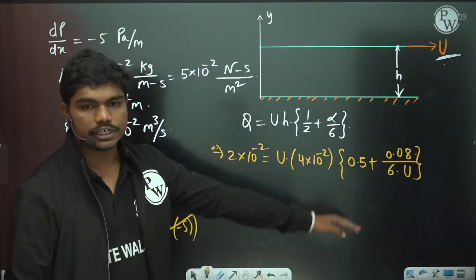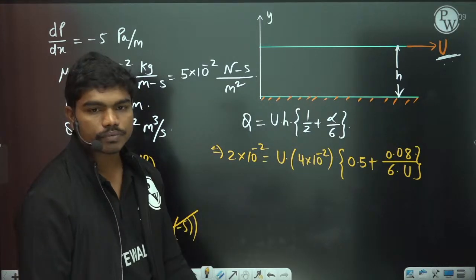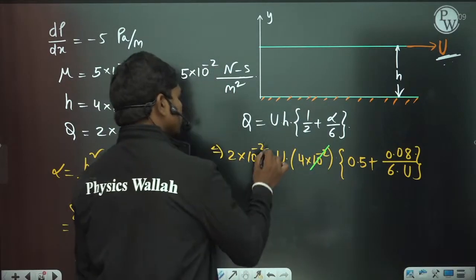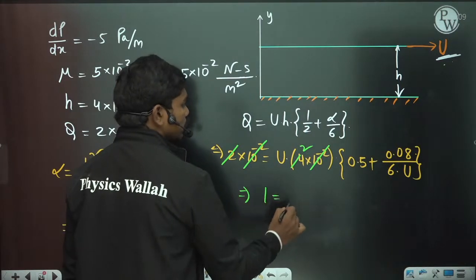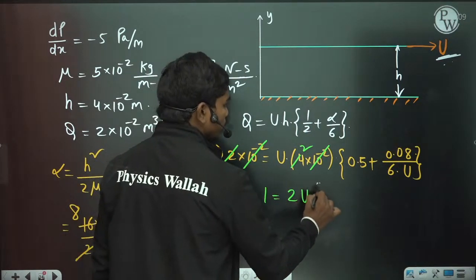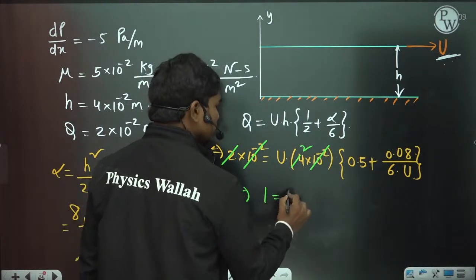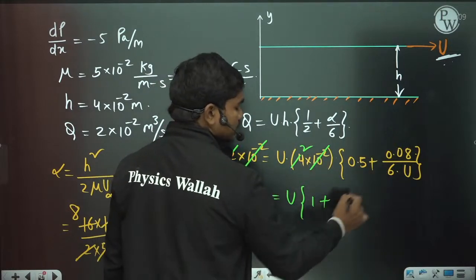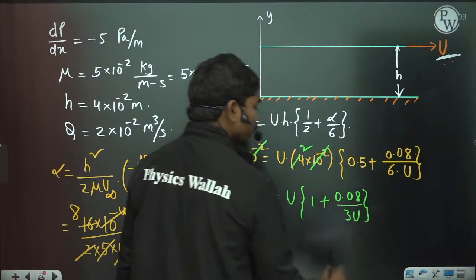So if you need to calculate this, simplify this equation to get the value of capital U. If you calculate, you can get the answer directly. If you simplify this, this gives you 2. So this implies 1 is equal to 2 times u times, or if you multiply this 2 to the terms inside, we get u into 2 times 0.5, which is 1, plus 2 times 0.08 by 6u, which gives 0.08 by 3u.